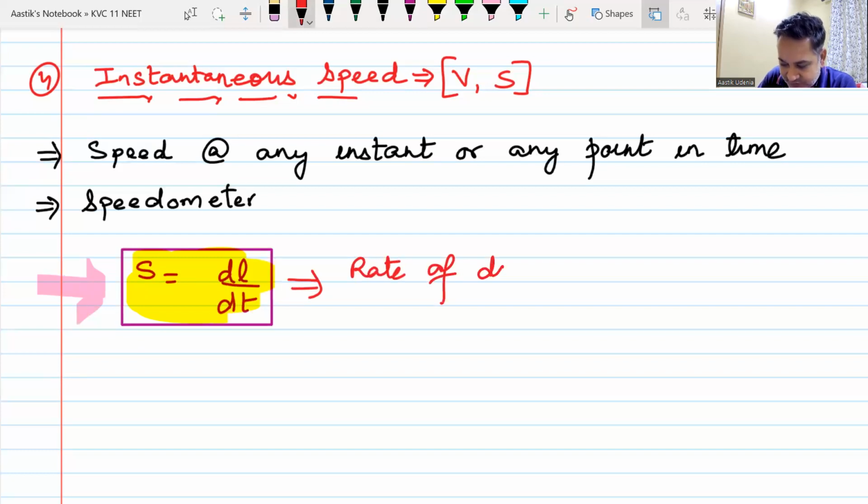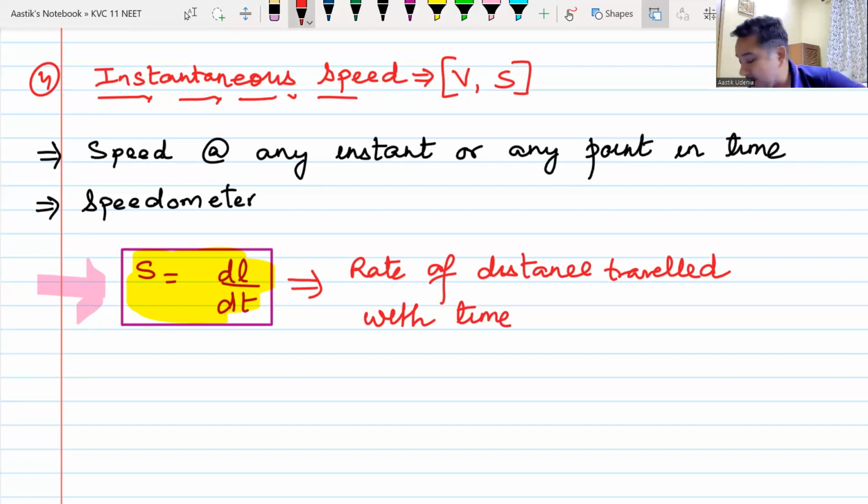It is the rate of distance traveled with time. Yes or no? Because dl by dt means rate of change of distance, rate of change of something with time. Yes or no?